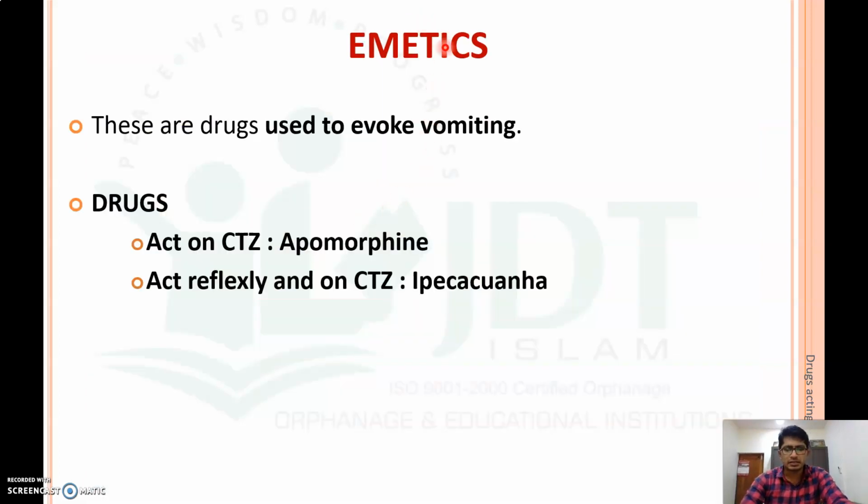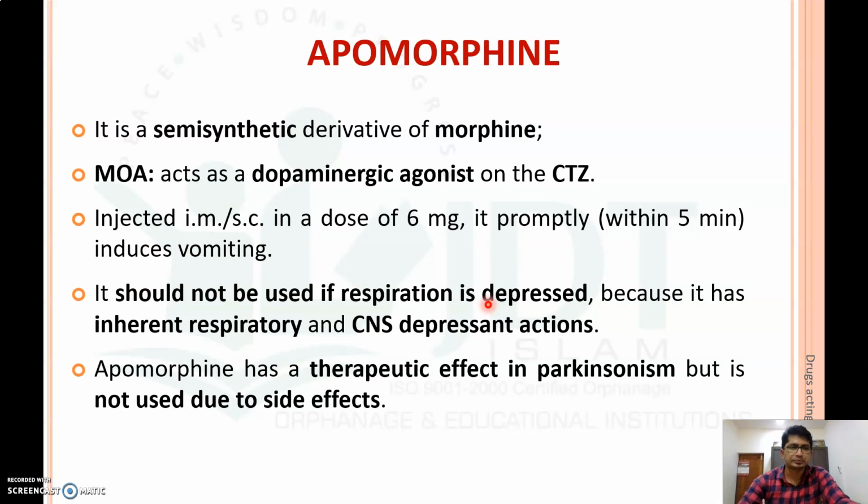Now what are emetics? Emetics are the drugs which are used to evoke emesis. So when will we use emetics? Usually emetics will be used only when we have ingested any undesirable material. Unless and otherwise we will not use emetics. The different drugs which are used as emetics are the drug which acts on the chemotrigger zone, that is apomorphine, and the drug which acts reflexly, that is ipecacuanha.